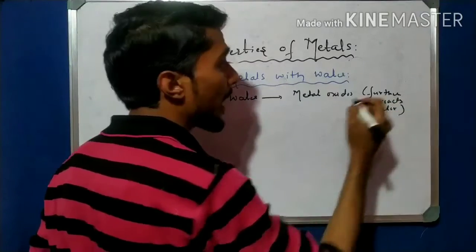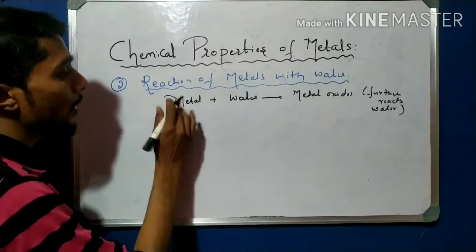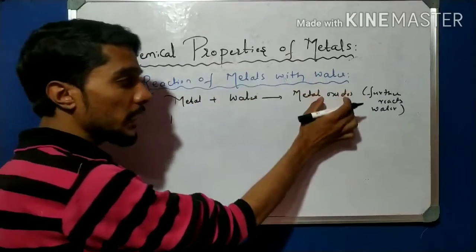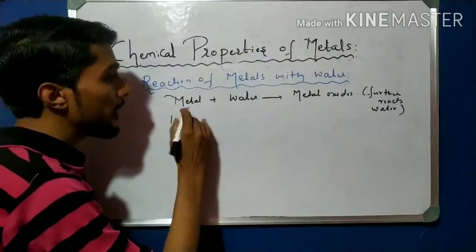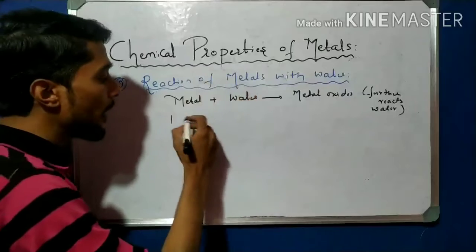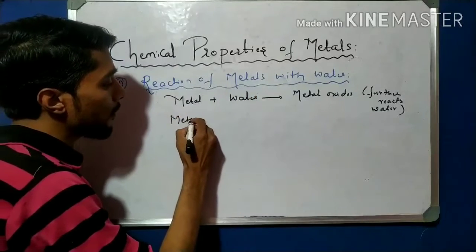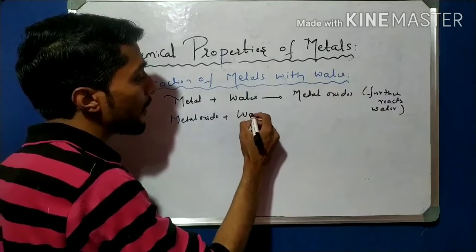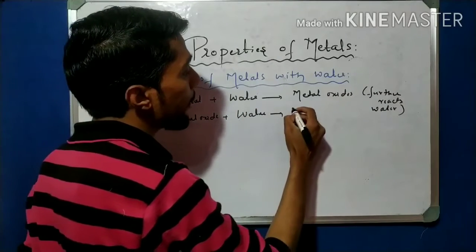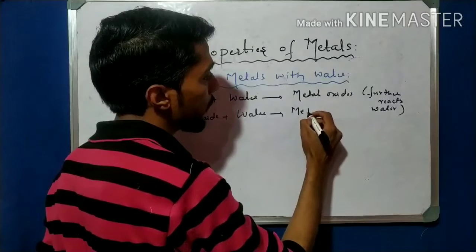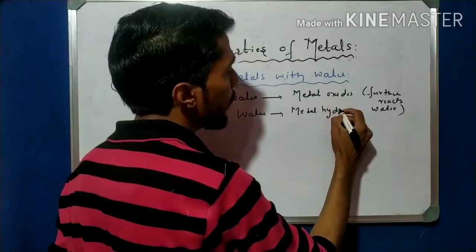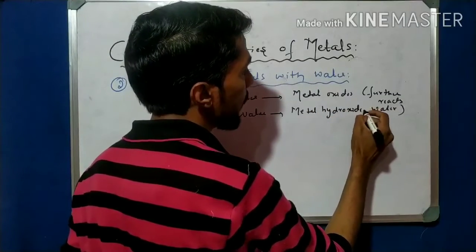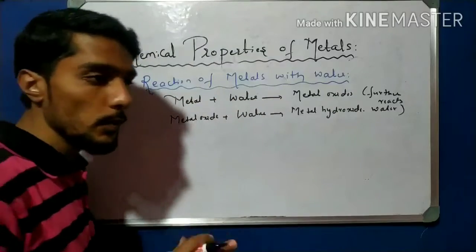When metal reacts with water, it forms metal oxides, and these metal oxides dissolve in water and further react with water. What is formed? Metal hydroxide. That is an important point to remember.